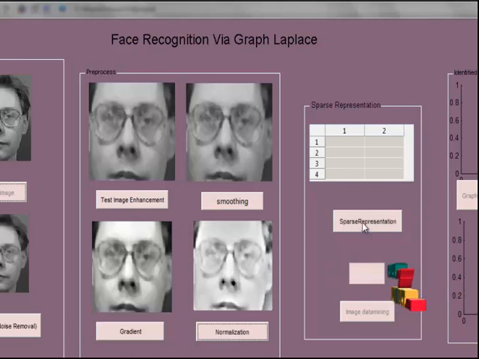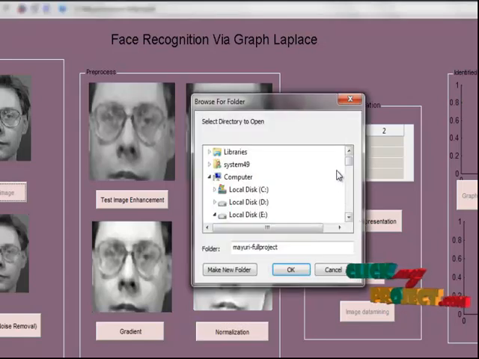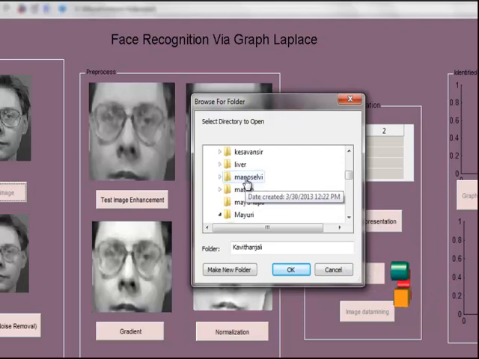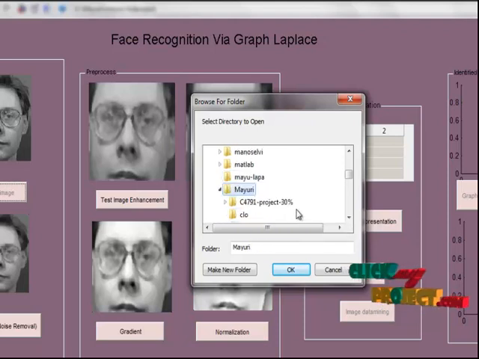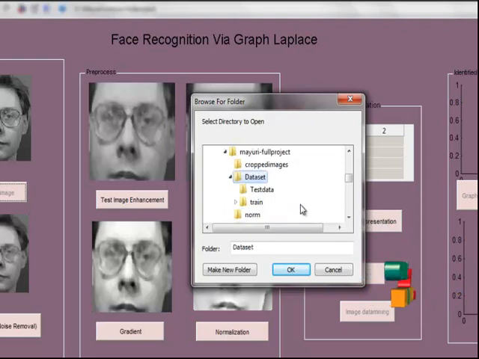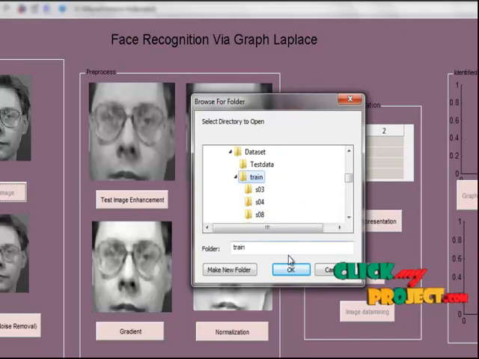And the next step is sparse representation via L1 minimization algorithm for all our training images. Now I select the whole training dataset having many folders.